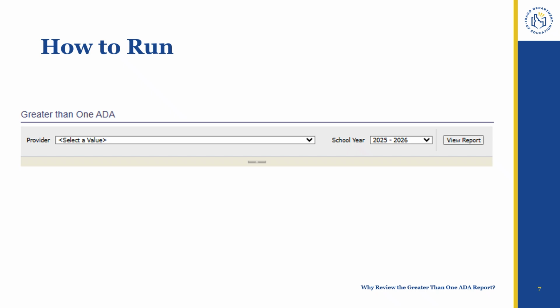The report has two criteria or filters that allow the user to narrow the report output. 1. Select the provider. This should only allow you to choose your school district or charter school. 2. Select the school year. Again, typically you'll choose the current school year, but you could also choose a past school year. Finally, click View Report.